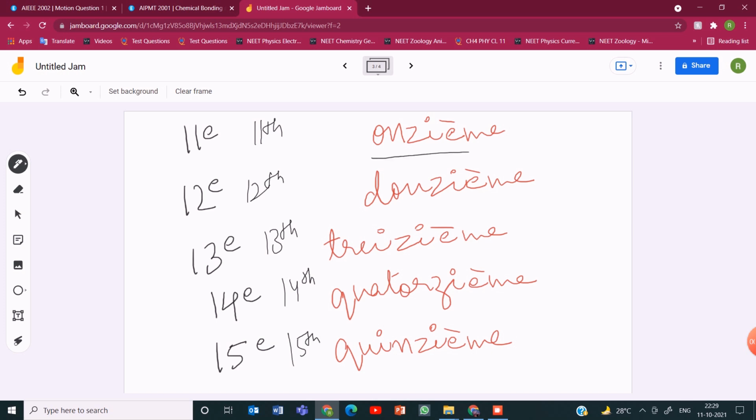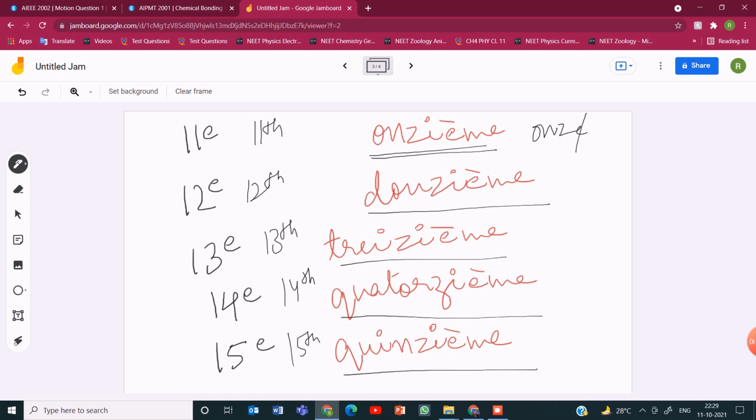So this is onzième. Onze is written as O-N-Z-E. We remove an E because we cannot have two vowels together. So this is onzième. The same way douzième, treizième, quatorzième, and quinzième. So that's why we remove an E and simply add I-E-M-E. Okay, onzième, douzième, treizième, quatorzième, and quinzième.